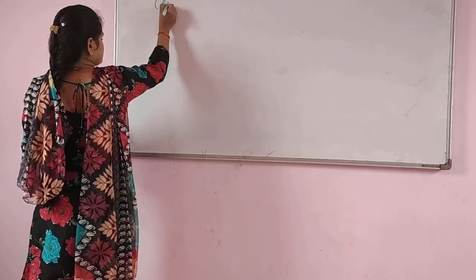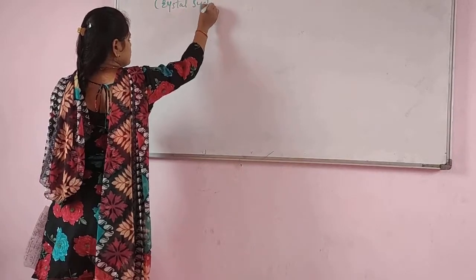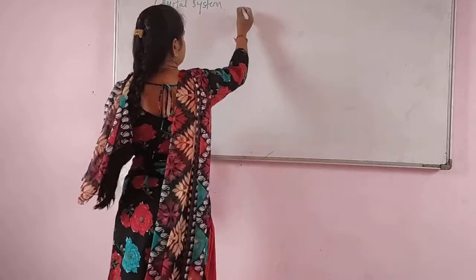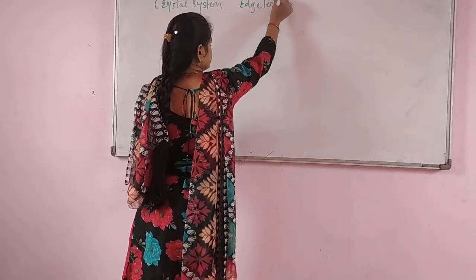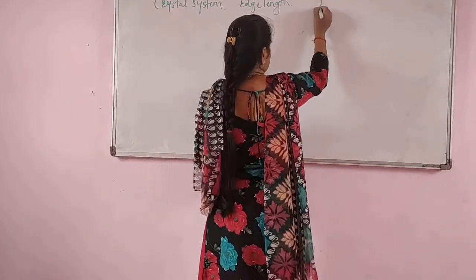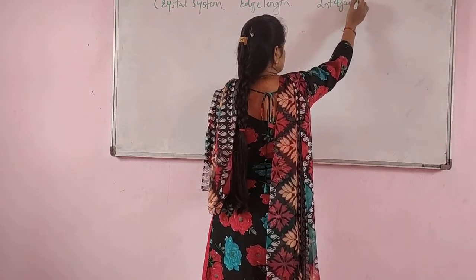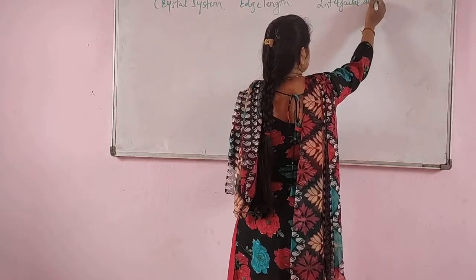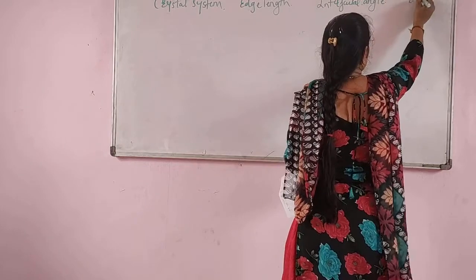Crystal system, second will be the edge length, interfacial angle, and the last will be example.